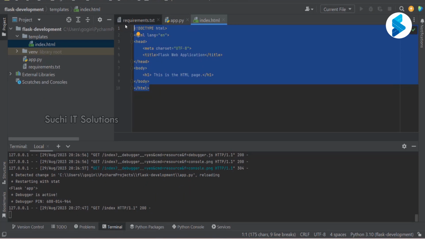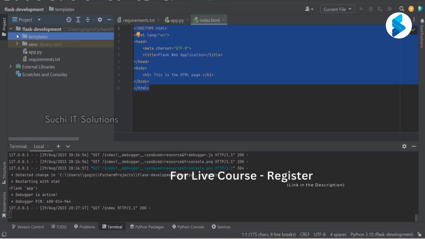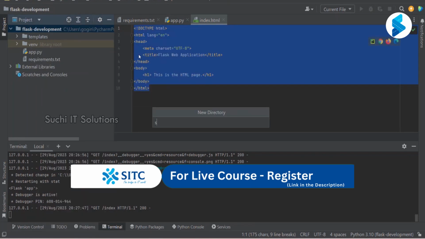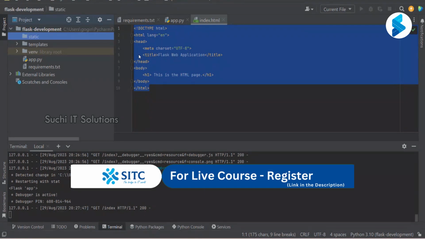Okay. Right, in the same Flask project alongside the templates, let's create another directory and we call it static. Here you can maintain all your CSS files or images, CSS, JavaScript, any of the images, all of that can be stored in the static folder.